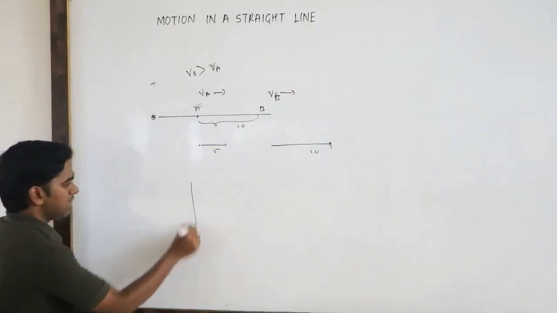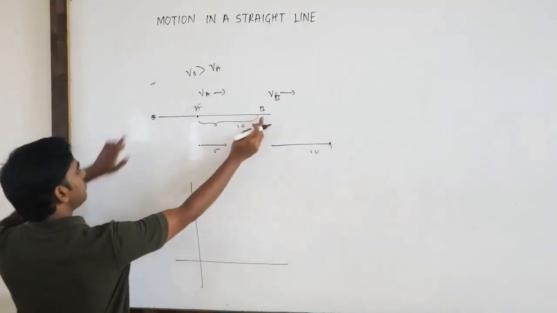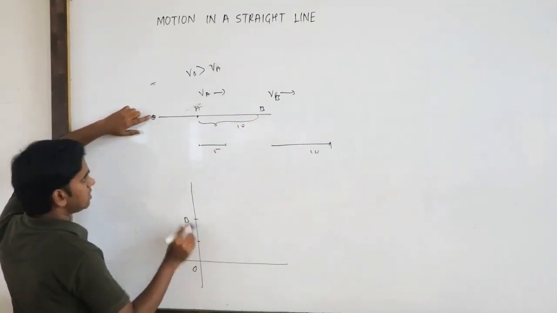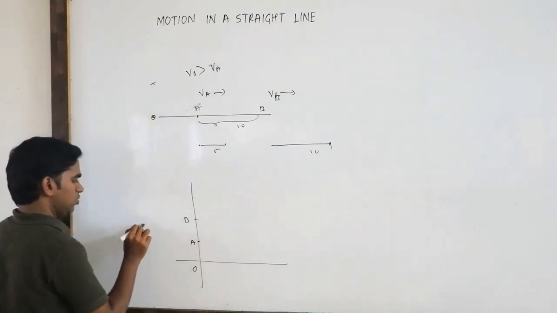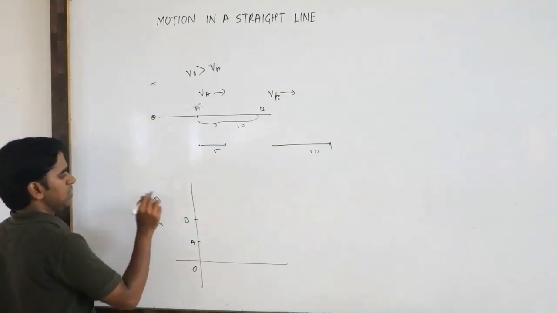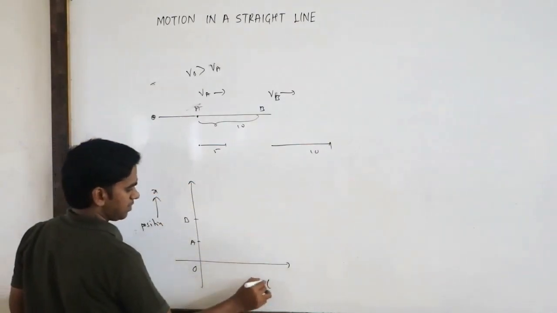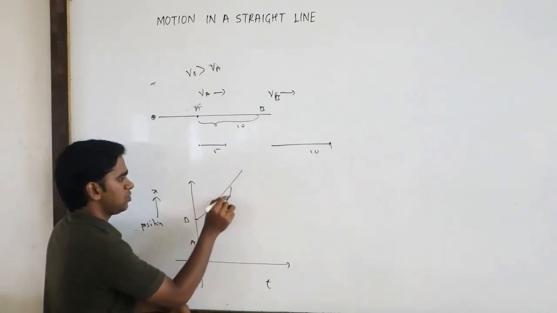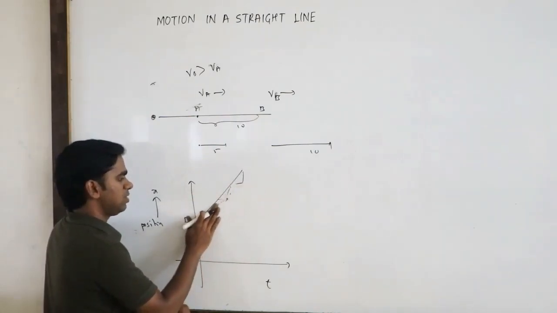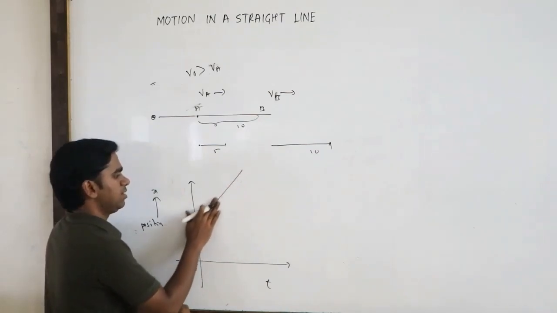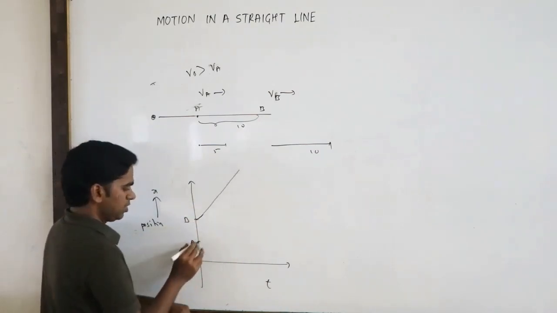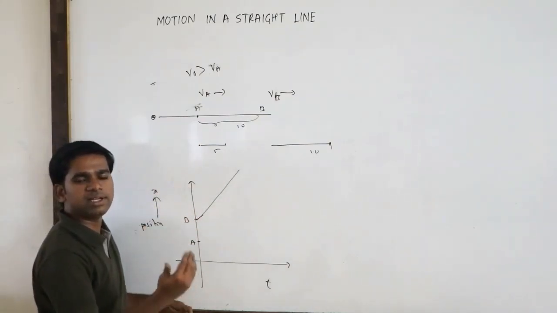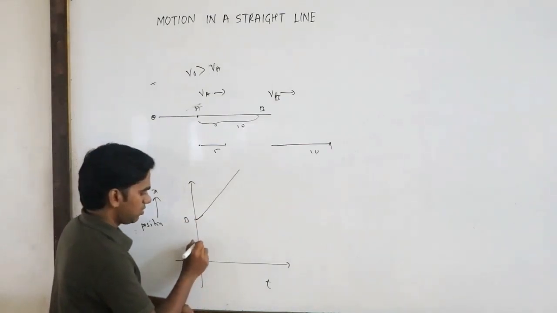If I plot that graph, where is B? B is far away from the origin. This is the origin. So this is your B, and I will take A here. This is position, X, and this is time. B's velocity is more, so the line goes like this, and the velocity should go on increasing. This is the velocity of B. What about A? A's velocity is increasing slowly. The rate of change of position is very slow, so it will go like this.